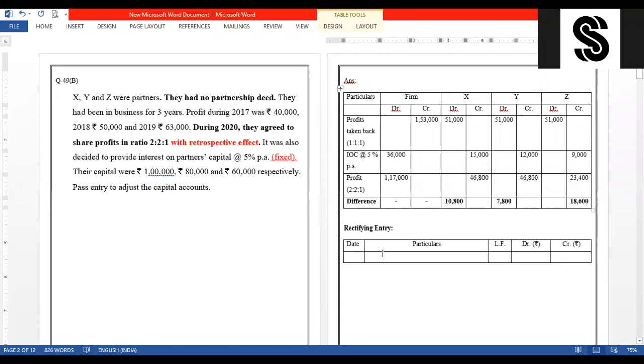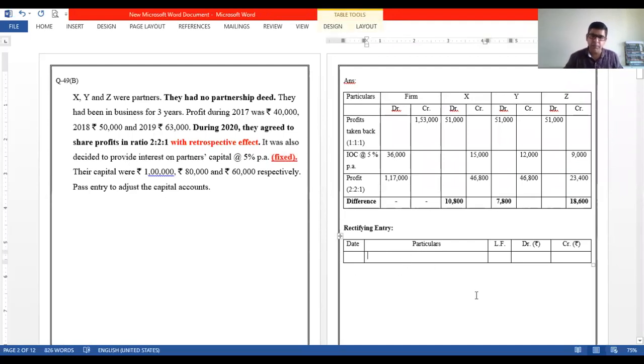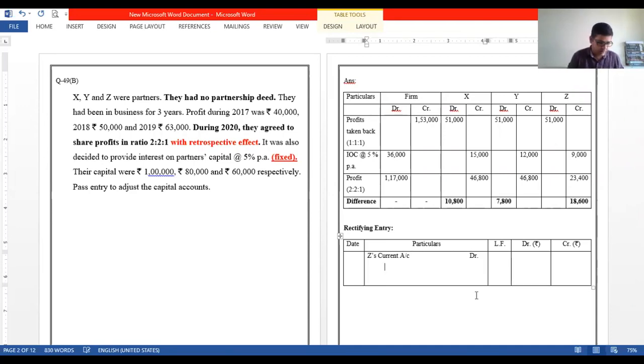So we have the word fixed over here that shows a fixed capital. When there's a fixed capital, we know that we have to use current account. Anyone who can help me out with the entry? Z's current account will be debited. X and Y will get a credit, right? X's current account and Y's current account.